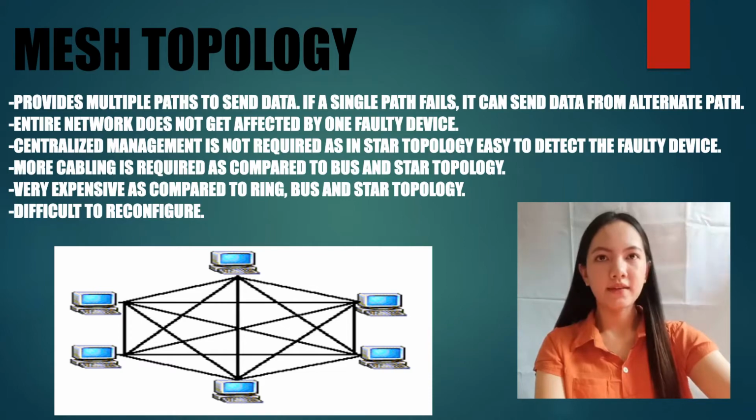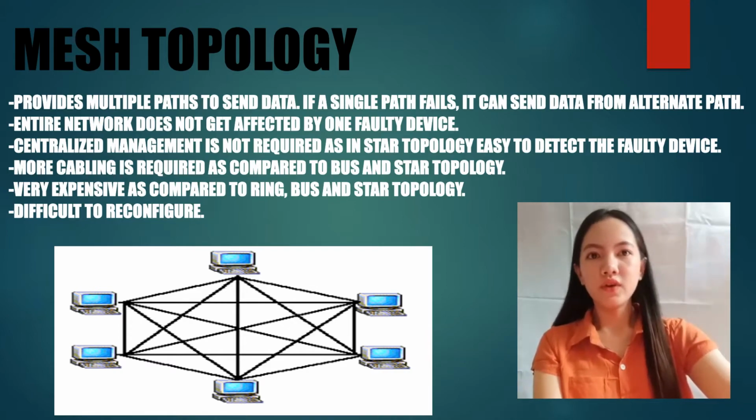Easy to detect the faulty device. Disadvantages: more cabling is required as compared to bus and star topology. Very expensive as compared to ring, bus, and star topology. Difficult to reconfigure.